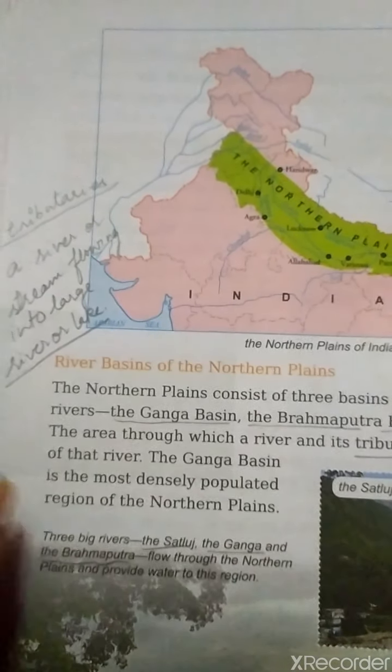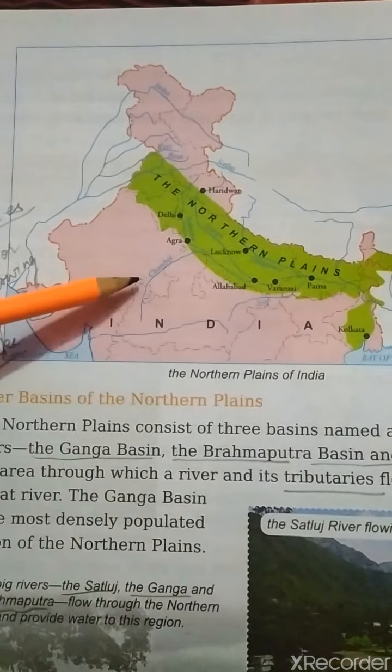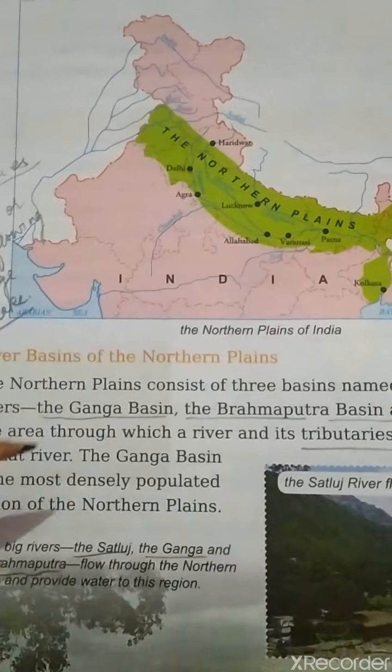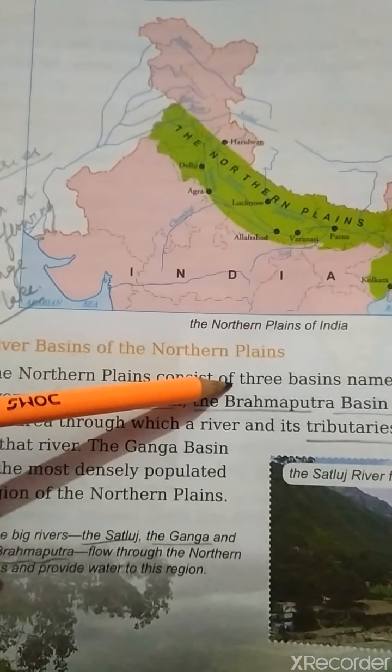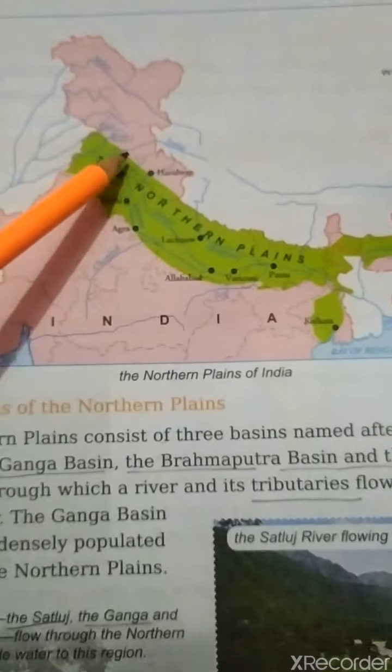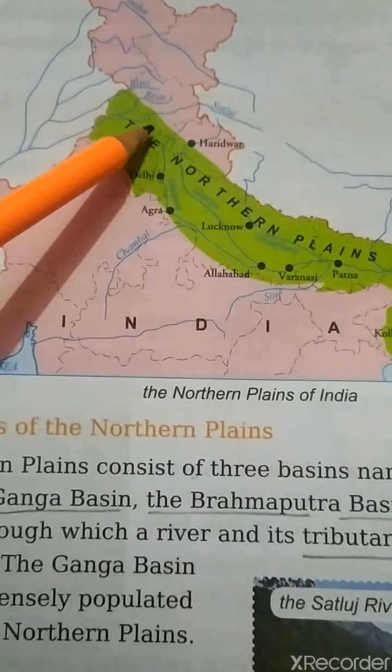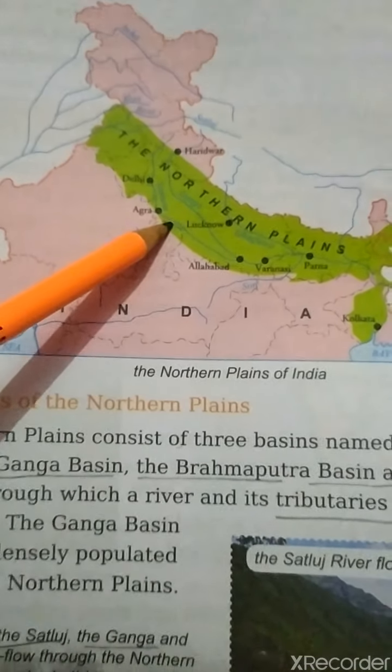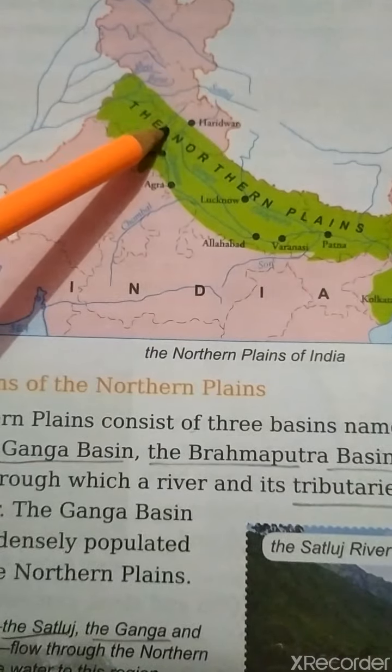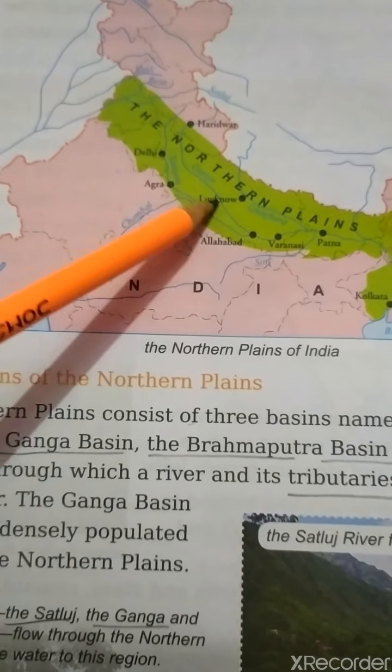Hello everyone. So today the remaining part of this chapter number 3. You can see river basins of the northern plains. This is the part of the northern plains and many rivers are flowing towards this region. So when the river is flowing towards the region, it makes its basins.